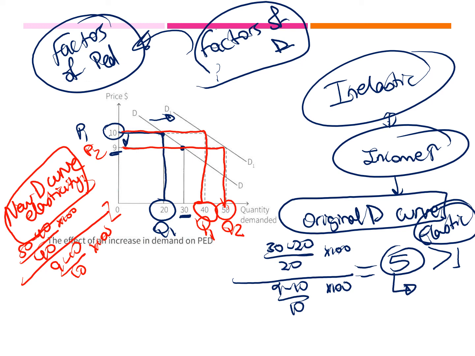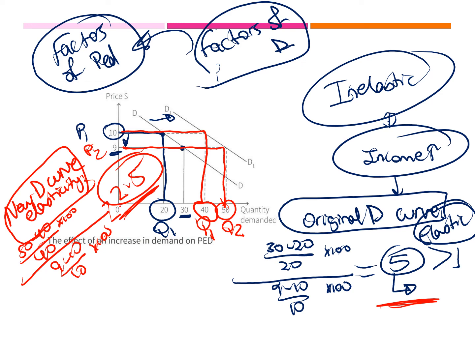If I apply these numbers on the calculator, I would get an answer of 2.5.